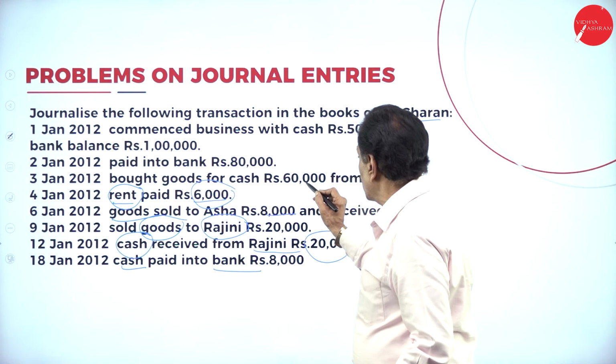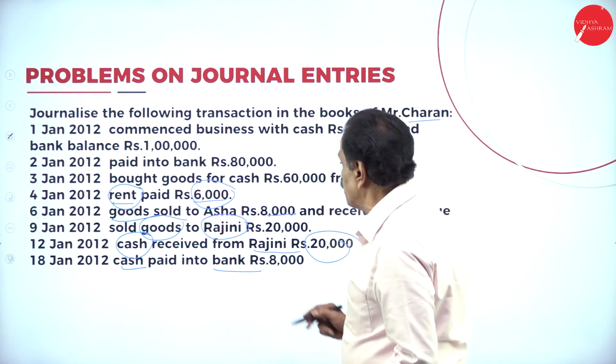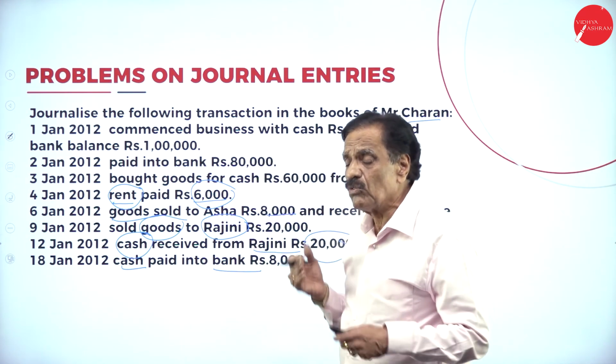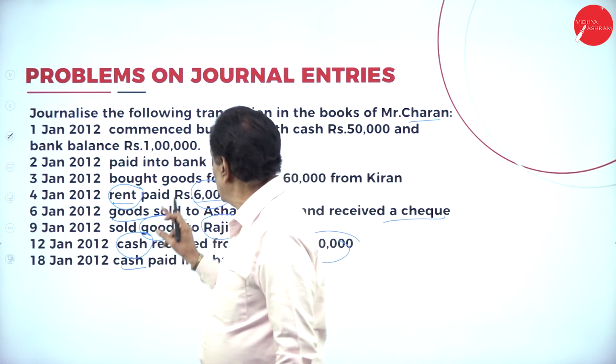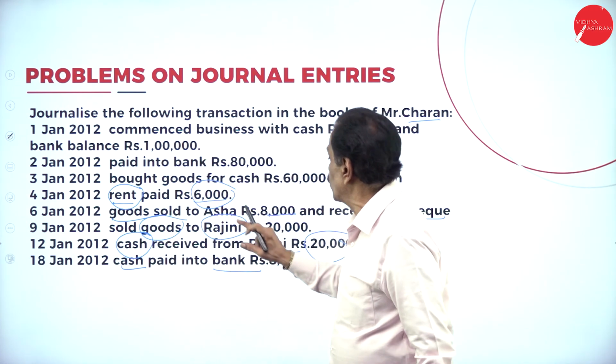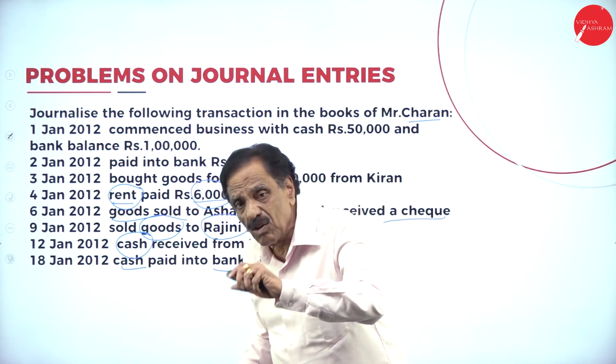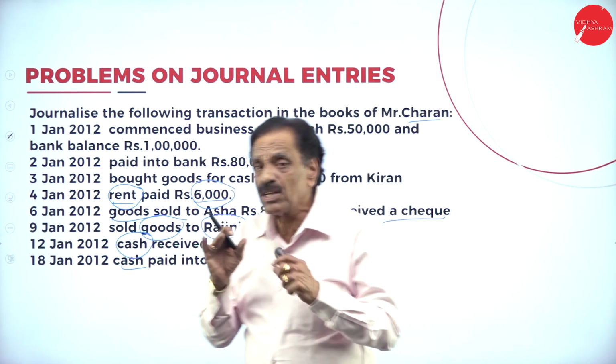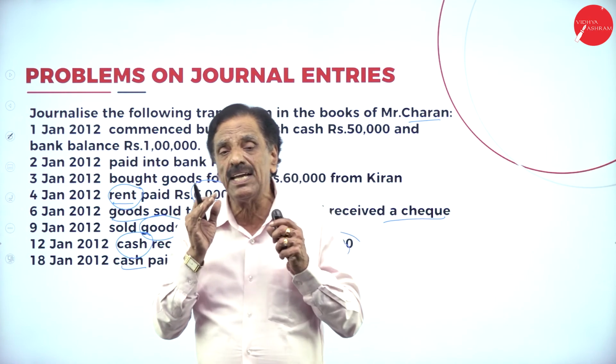Bought goods for cash rupees 60,000 from Kiran. We purchased the goods. What is coming in? Goods is coming in to the extent of how much money? 60,000 for cash. So cash is going out. Goods is coming in. Instead of goods, we say purchases. What's the entry?